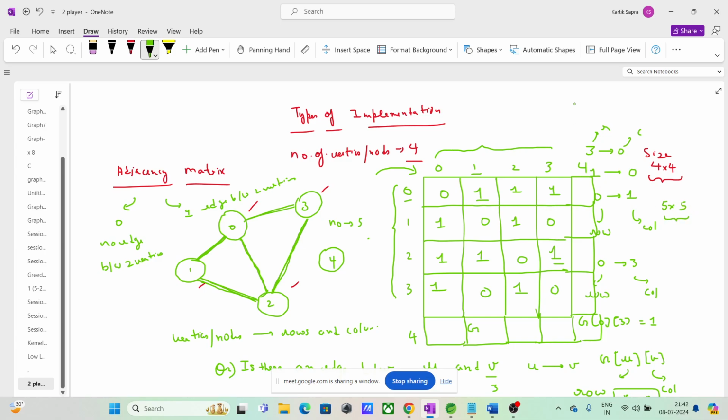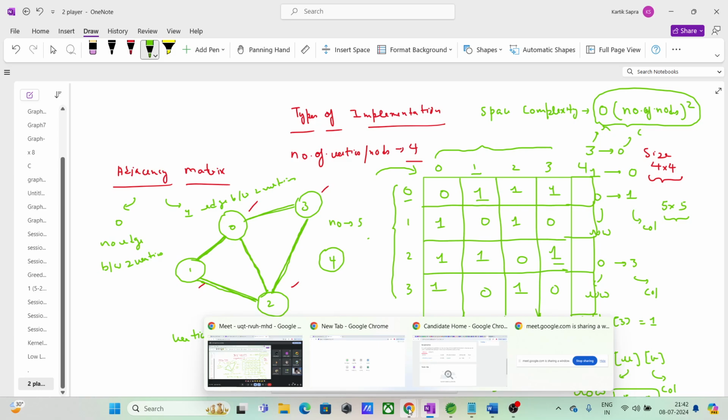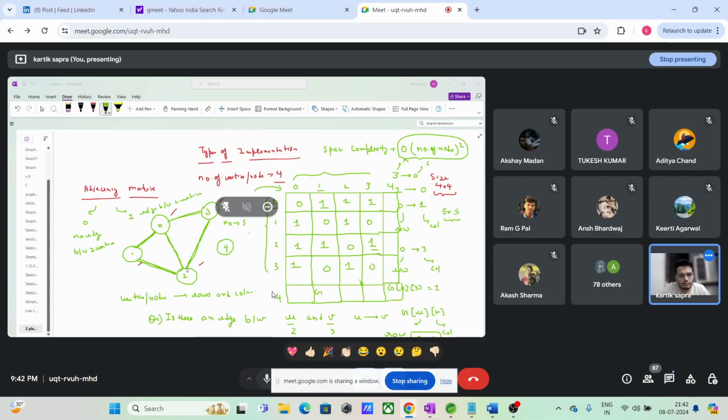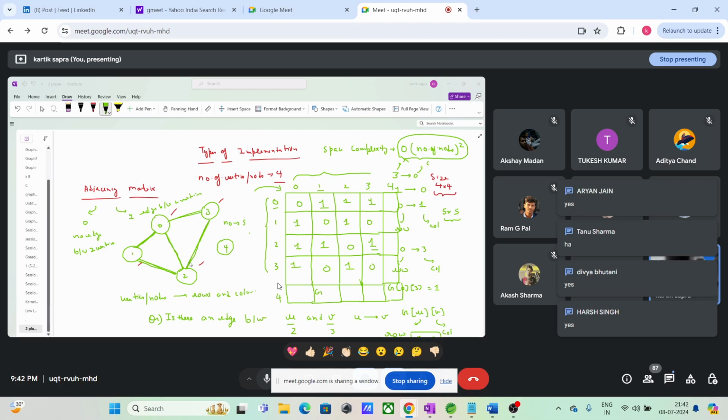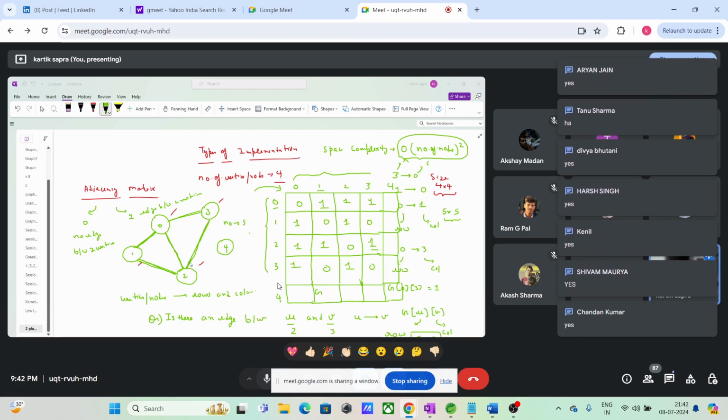So basically guys, the space complexity is equal to order of the number of nodes squared, n square. Yes or no guys? This will be the space complexity. Order of n square, the square of the number of nodes. If nodes are 5, it is 25; if nodes are 4, it is 16.